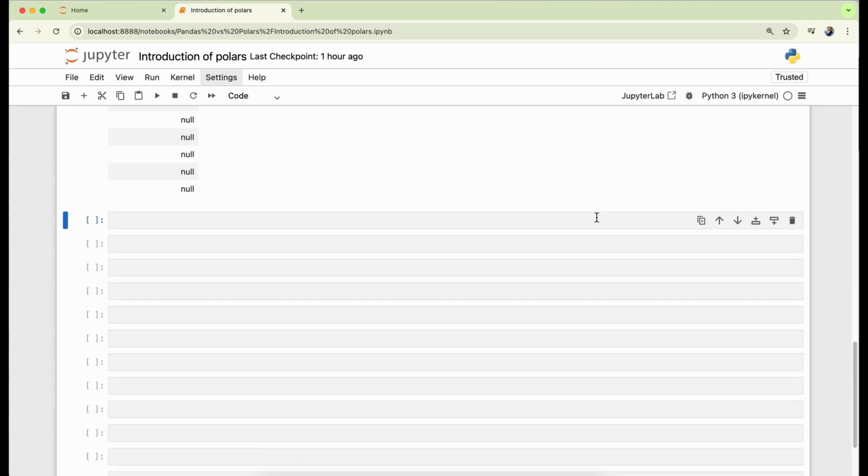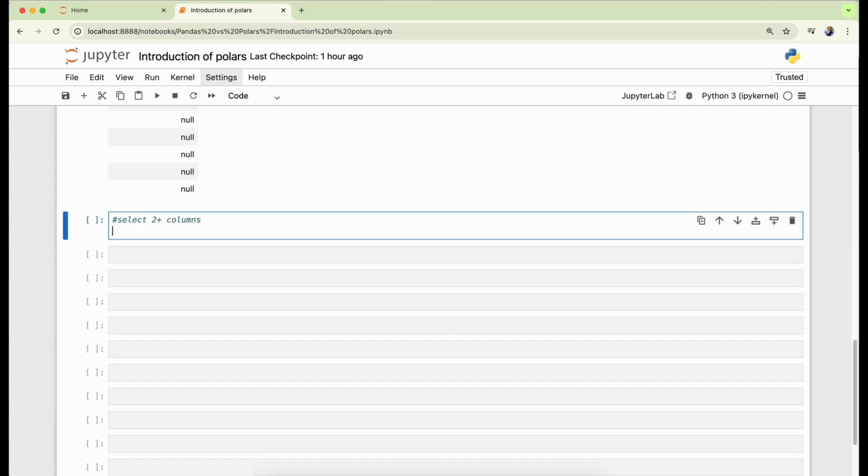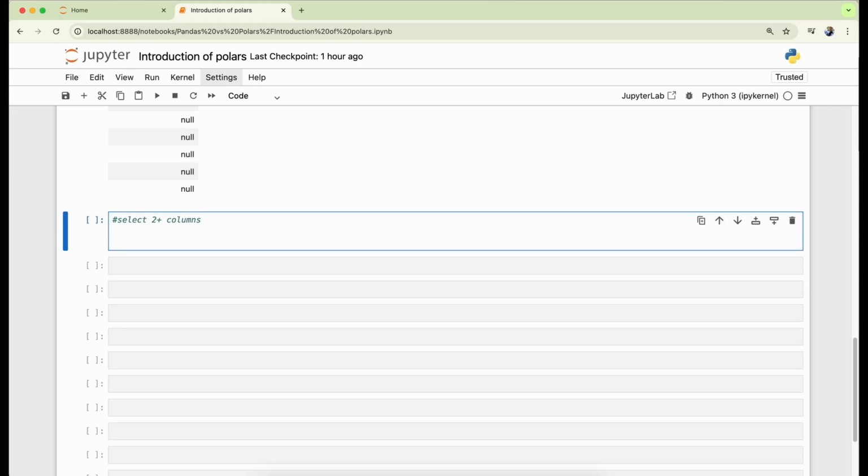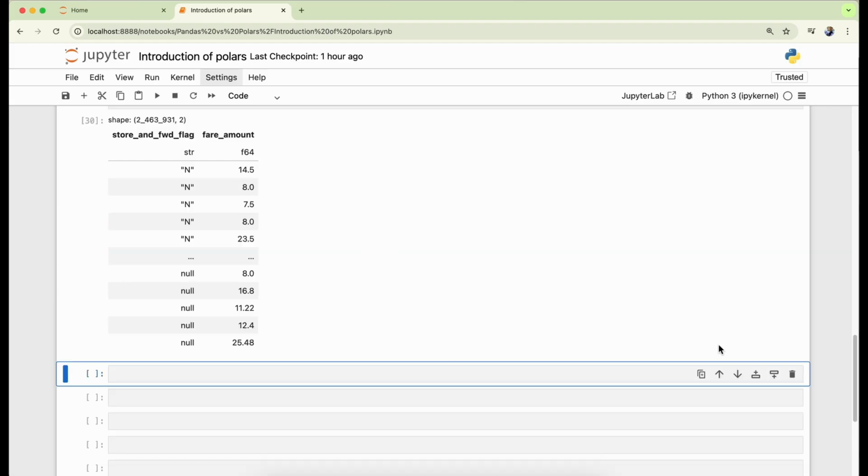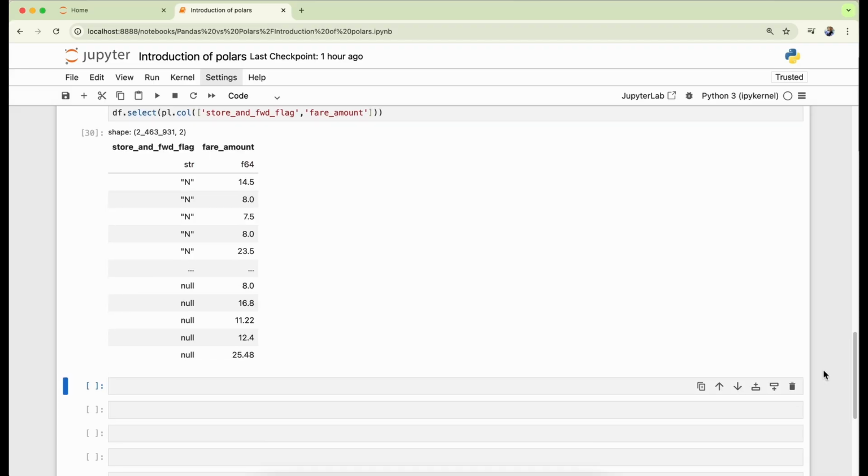Let's go to the next cell. Here we want to select two columns, which are store and forward flag and fare amount. So we are using the df select method. We can also define the column names with the pl.col function. We can define as many columns as we want. We are using a list in this case. Let's execute the cell. We can see the results for these columns. Let's go to the next cell.